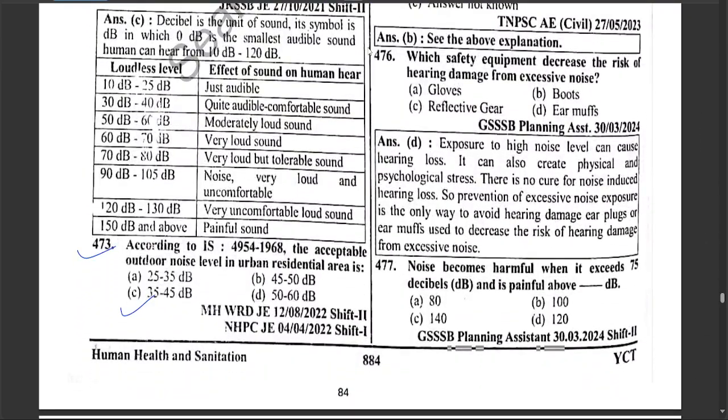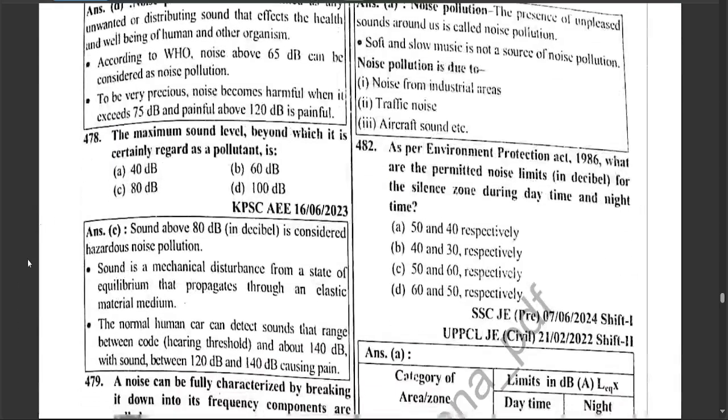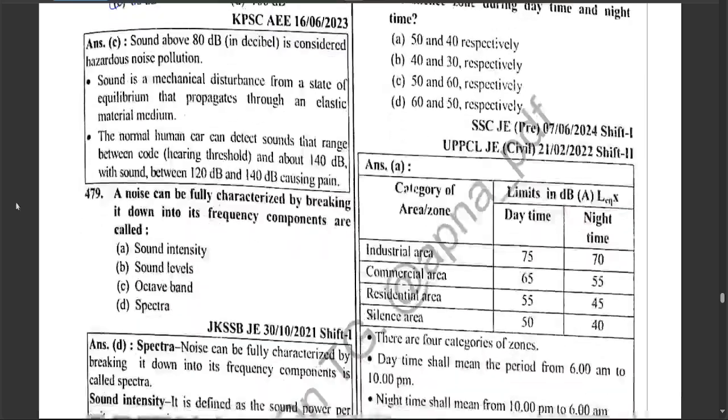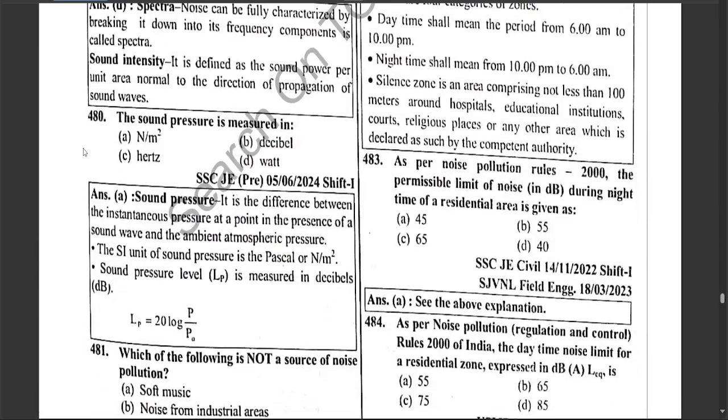With safety equipment decrease the risk of hearing damage from excessive noise, which is a ear muff. Noise become harmful when it exceeds 75 decibel and is painful above 120 decibel. The maximum sound level beyond which it is certainly regarded as a pollutant is, which is 80 decibel. A noise can be fully characterized by breaking it down into frequency components are called, which is a spectra. The sound pressure is measured in Newton per meter square.